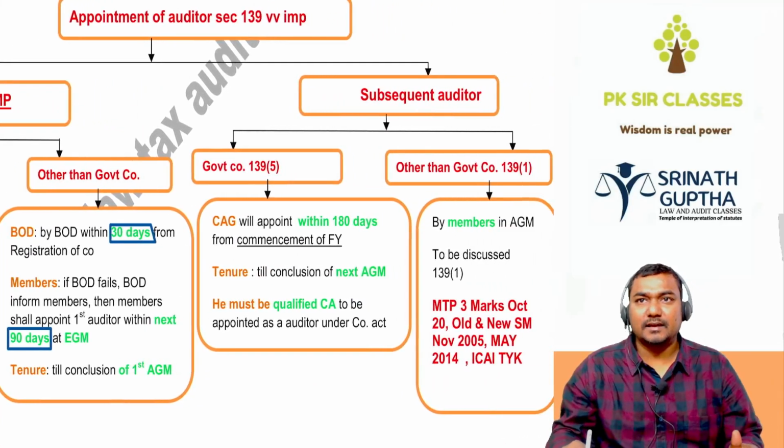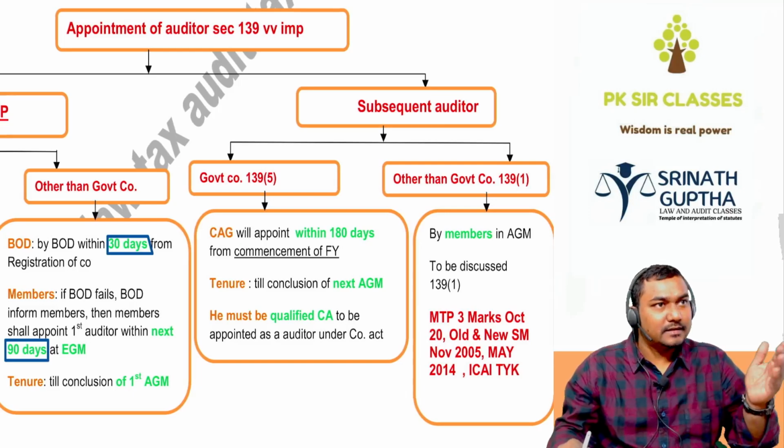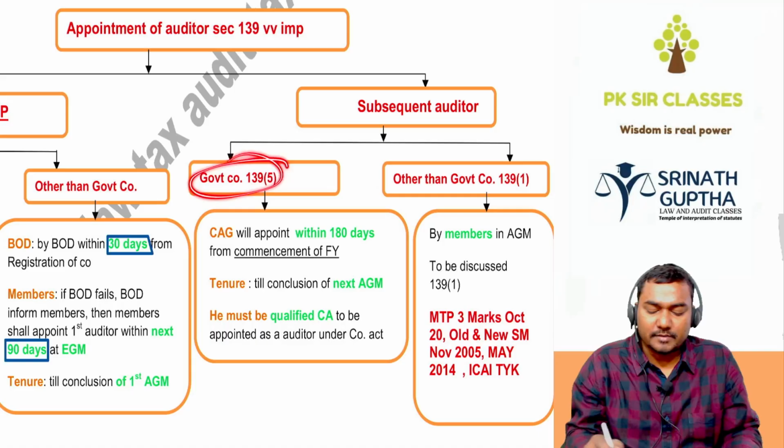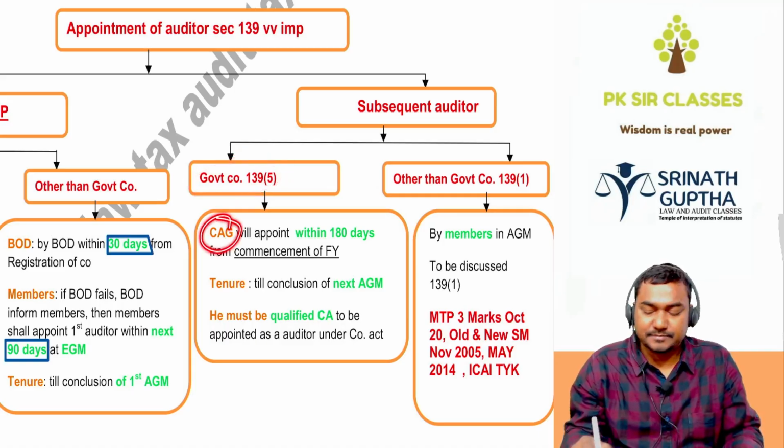Now the subsequent auditor, that means the second auditor, third auditor, fifth auditor. In case of a government company, the CAG will appoint the auditor subsequently within 180 days from the commencement of the financial year.